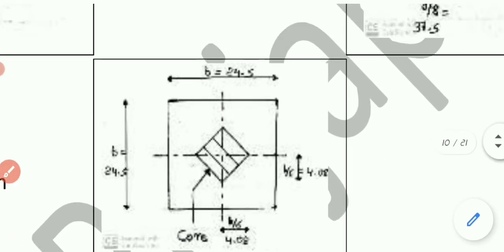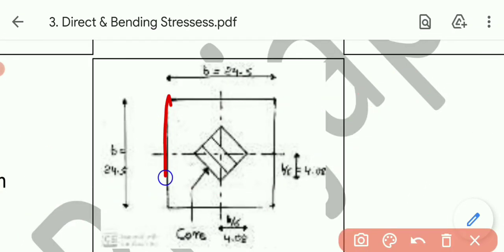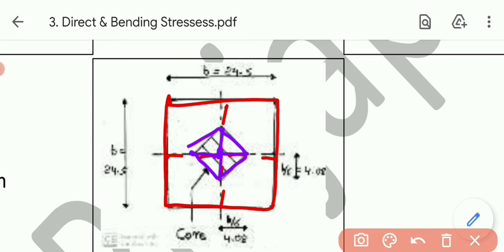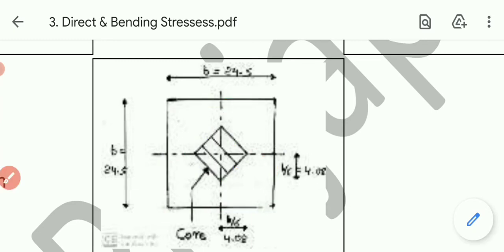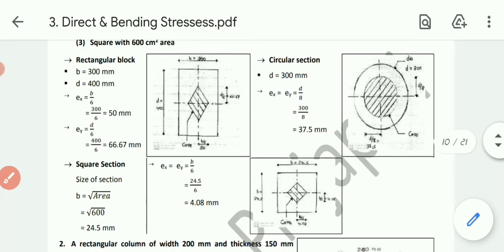If I need to show it in the sketch, first of all draw the square section, then the neutral, or we can say centroidal or longitudinal, axis. Then from the center I need to go 4.08 along all four sides, this and this, and then I need to join all 4 points. Clear? Yeah, like this. So this is my, we can say, core or kernel of the section. Say 2 or 3 sums have been asked. I have solved only one example over here. So simple, the digits will be changed, the parameters will be common. So hope you have got this one.